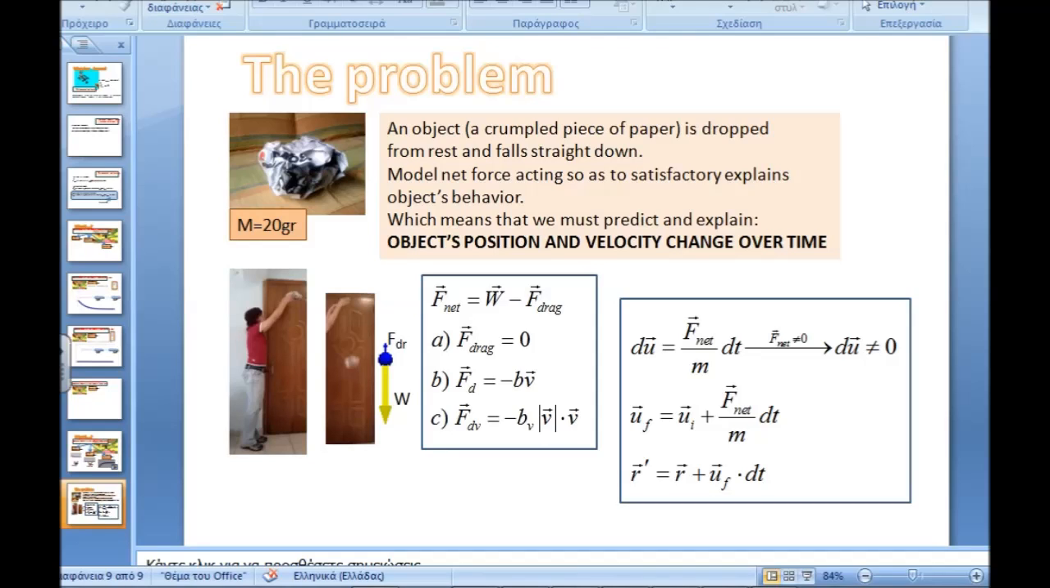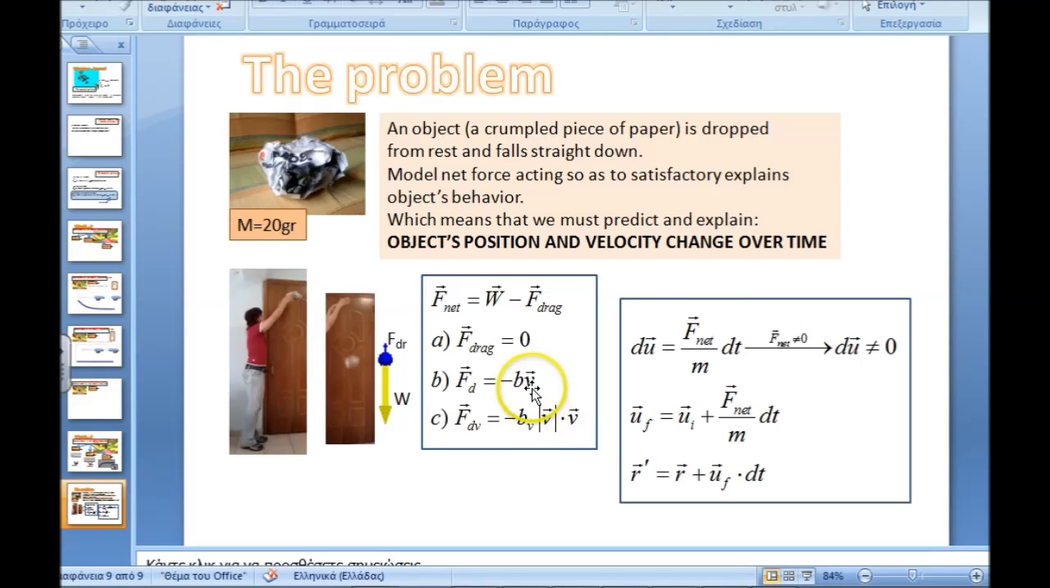I'll have to model the net force acting on an object which is dropped from rest and falls straight down. My problem is to model drag force especially, in order to satisfactorily explain object behavior, which means the object's position and velocity change over time.